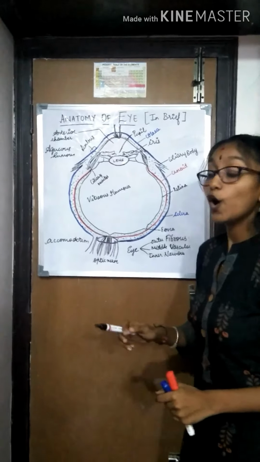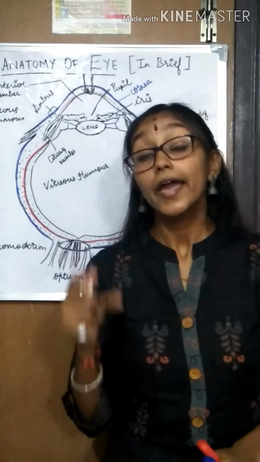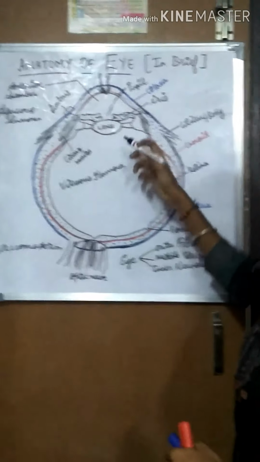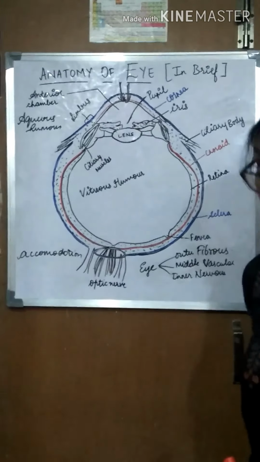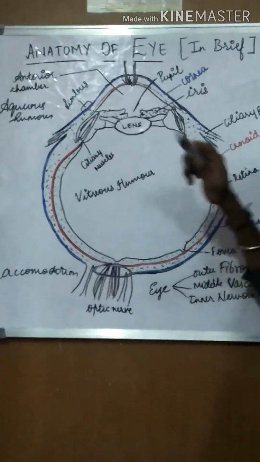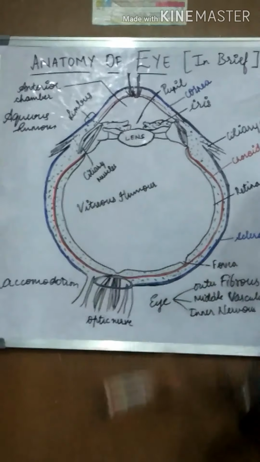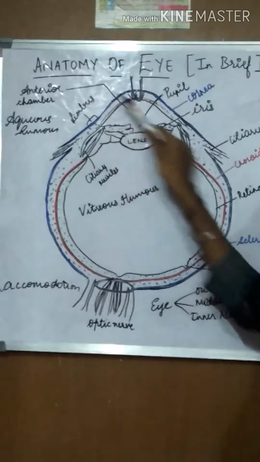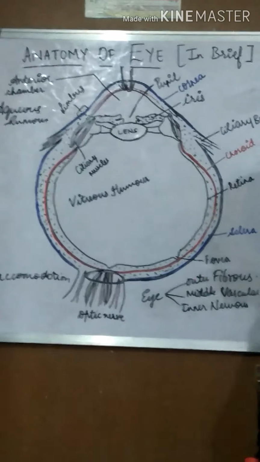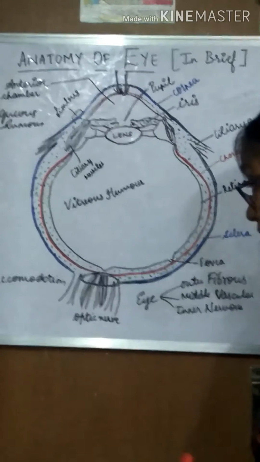The epithelial cells of the ciliary process secrete aqueous humor into the anterior chamber, and this is present in between the lens and the cornea.